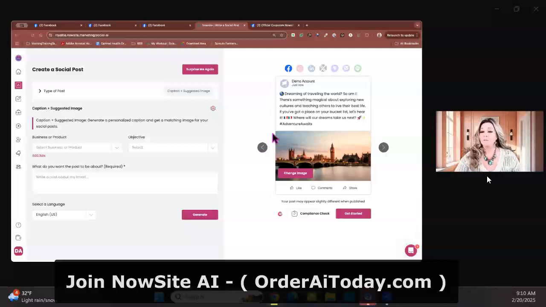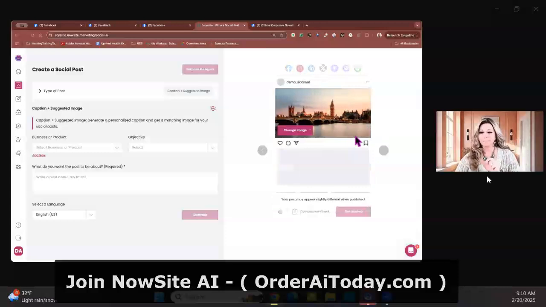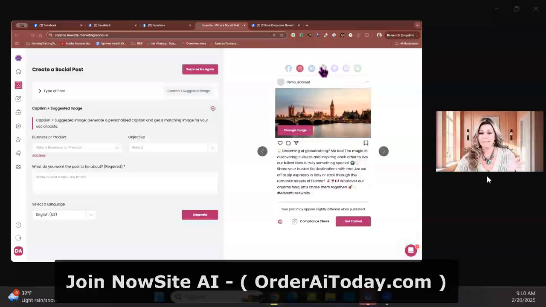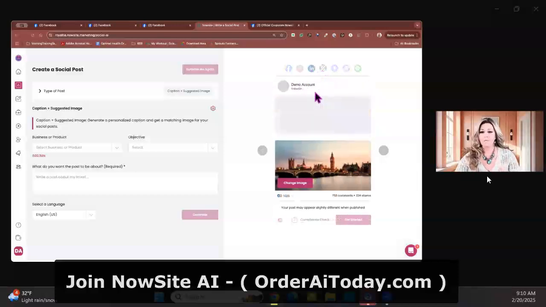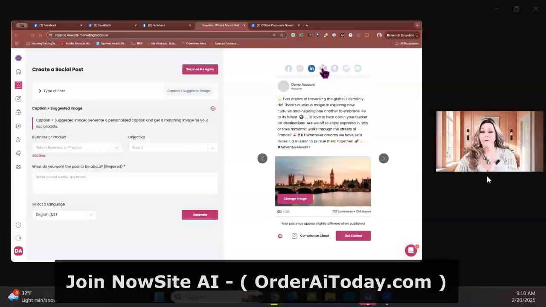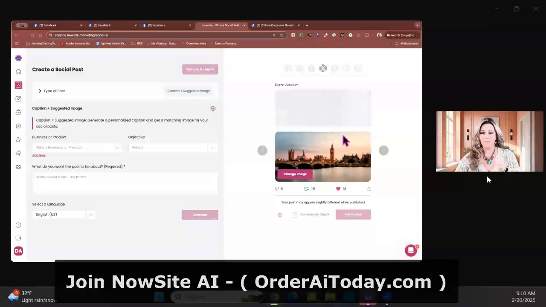And again, this is customizable for any platform. So if you post for Facebook, it is going to be put together in a different way than it would be on Instagram. Instagram, it's writing for a different audience. Same with LinkedIn and X. And each time you click on one of these icons at the top, it's going to recreate the post for that platform. And then, of course, X right there as well.